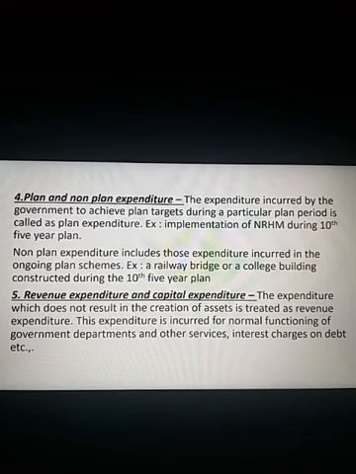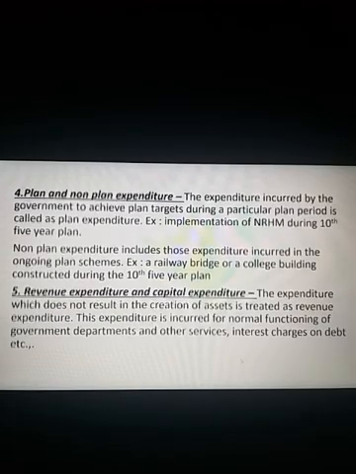In the same way, there are so many departments working under the government. Let us say education department, finance department, transport, health, and so on. For each and every department, the government has to spend money. So, such money spent by the government for the normal functioning of the government departments, or interest charges paid, will be included under revenue expenditure because they will not create any assets as such.